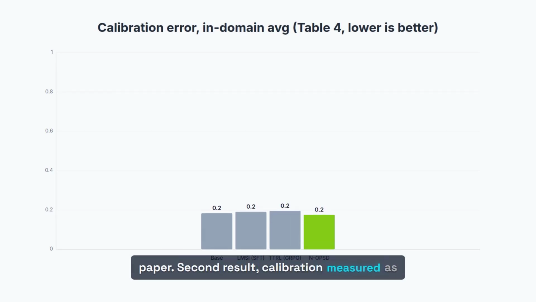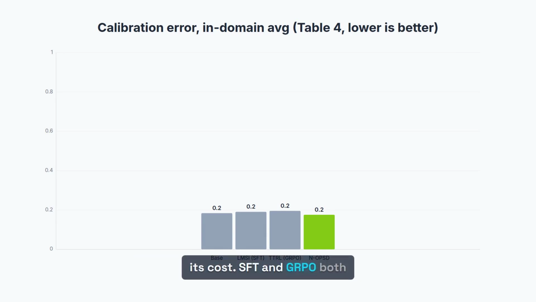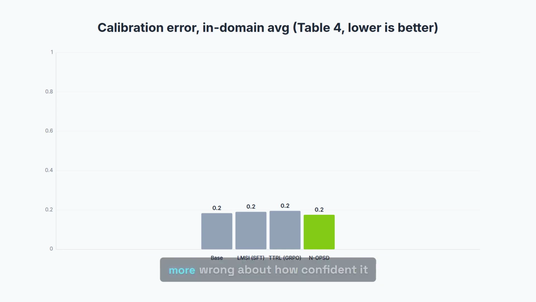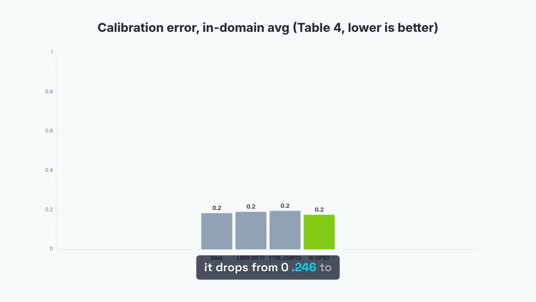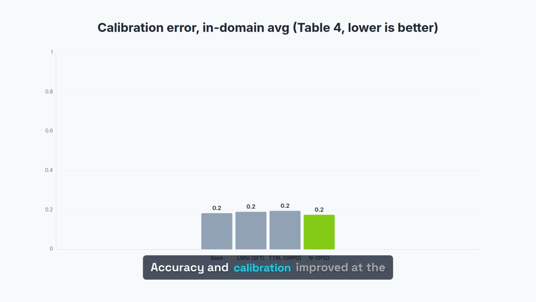Second result, calibration, measured as expected calibration error, lower is better. This is where reinforcement learning reveals its cost. SFT and GRPO both inflate calibration error, making the model more wrong about how confident it should be. Neuron-Aware Self-Distillation does the opposite. It reduces overall calibration error, and on education feedback it drops from 0.246 to 0.191, a reduction of 0.056. So on the exact domain where it gives its biggest accuracy gain, it also gets better calibrated. Accuracy and calibration improved at the same time without a single label.